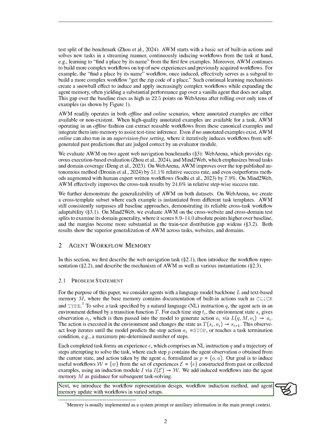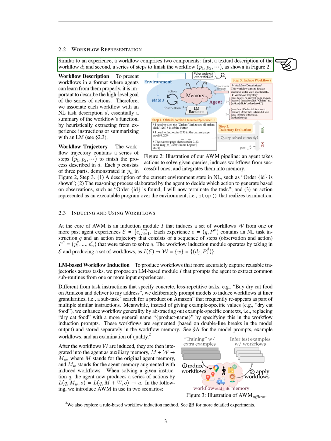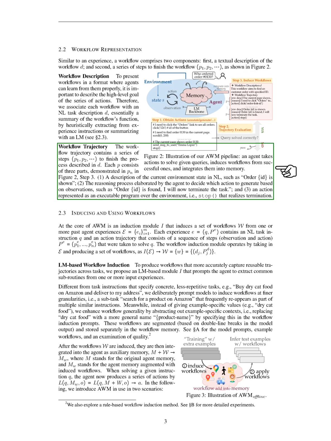Section: Workflow Representation. In this section, we describe our workflow representation, which consists of two main parts: a textual description of the workflow and a sequence of steps needed to complete it. The workflow description outlines the high-level goal of the actions involved, and we create this by summarizing the workflow's purpose using natural language tasks. The workflow trajectory includes a series of steps that correspond to the actions described in the workflow. Each step has three components: a description of the current state of the environment, the reasoning behind the agent's decision on what action to take, and the action itself, which is an executable command in the environment.